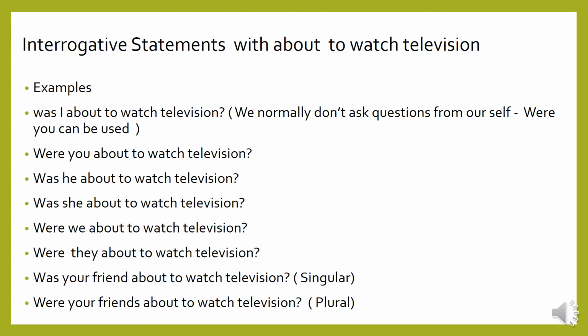Your friend is singular, so we use was. Your friends is plural, so here we use were. Singular and plural.